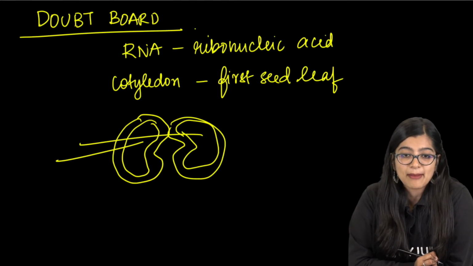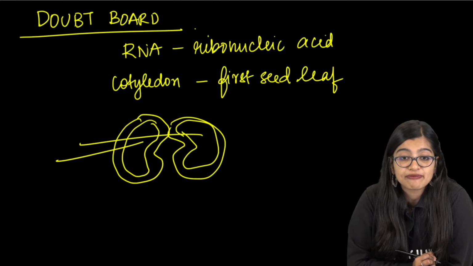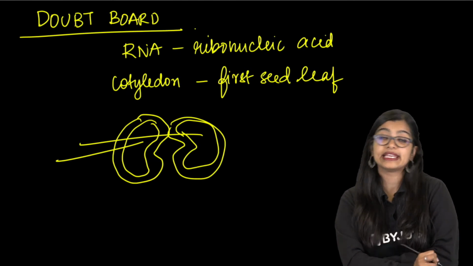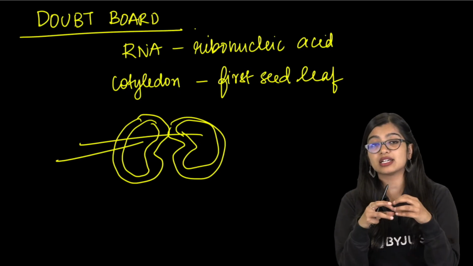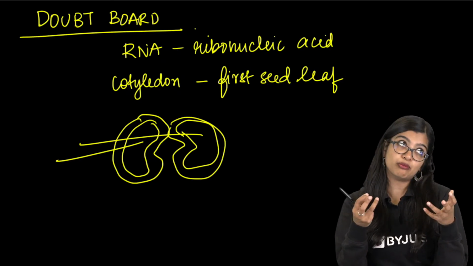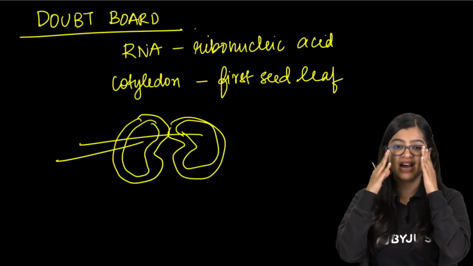Ma'am, amphibians also have gills? Yes. Amphibians at a younger stage, for example in the case of frogs at the tadpole stage, will have gills.